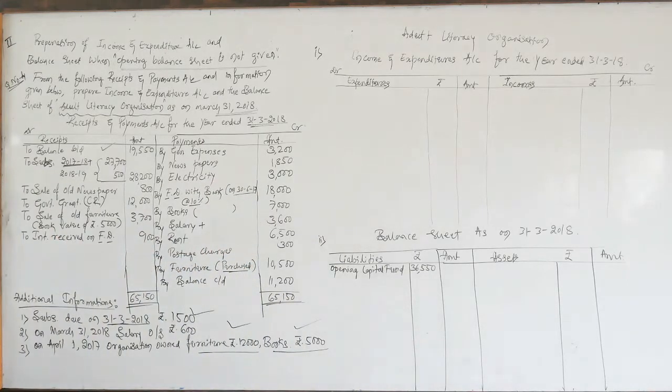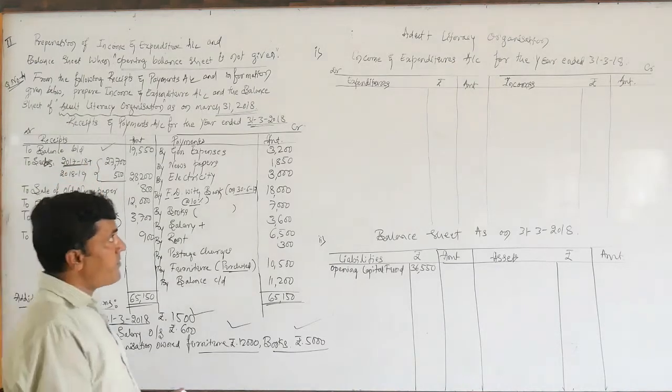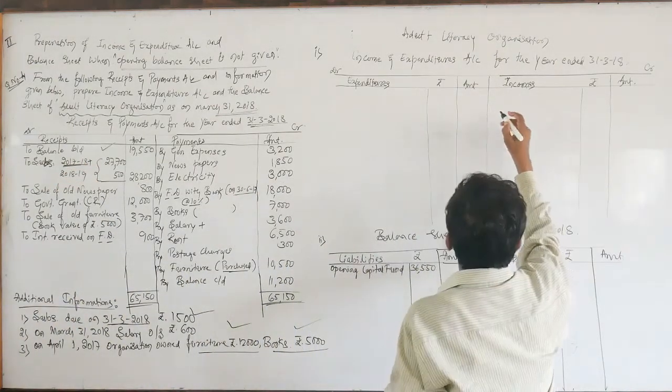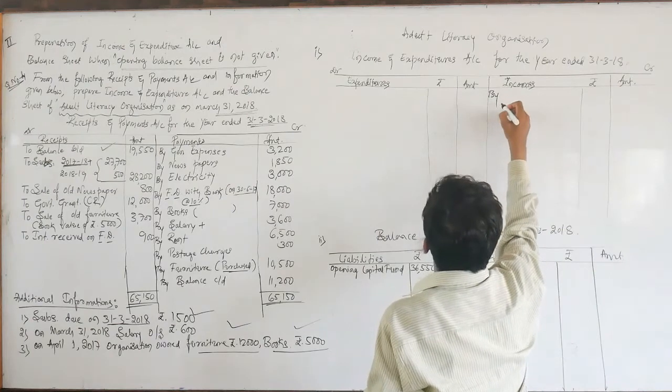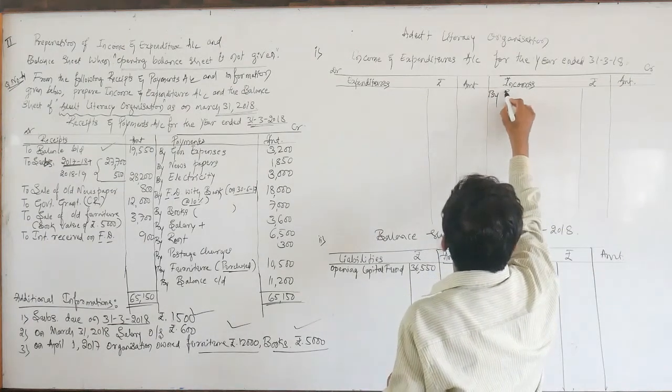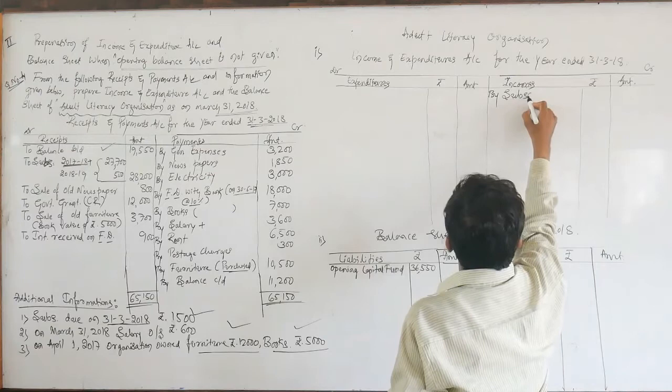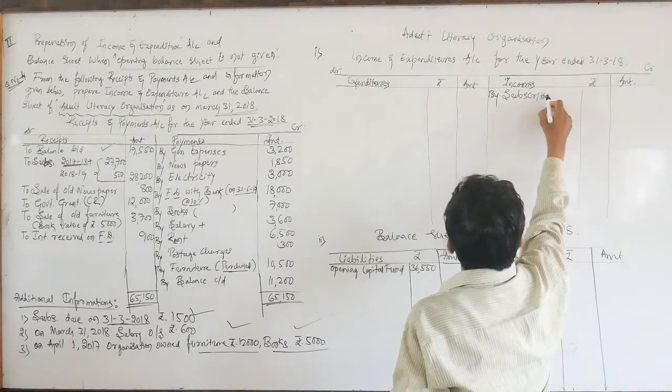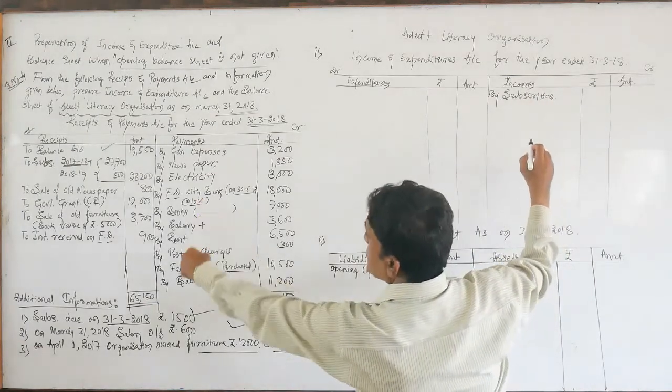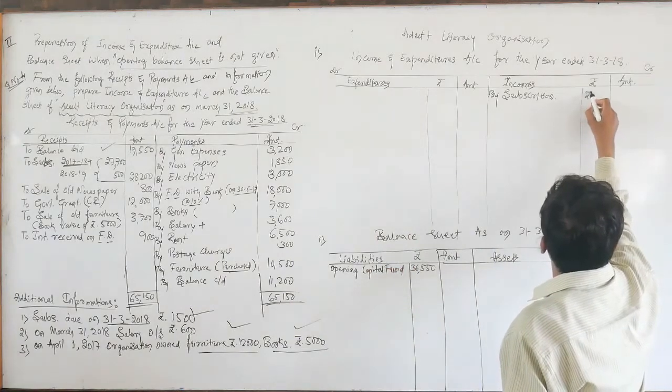Next, one by one, look at the receipt side. This is the opening balance, which we have already written on the asset side of the opening balance sheet. Now the subscription for the current year is 27,700. It is regular income, so we need to write it on the income side of the income and expenditure account.